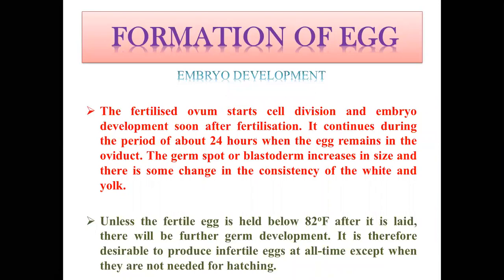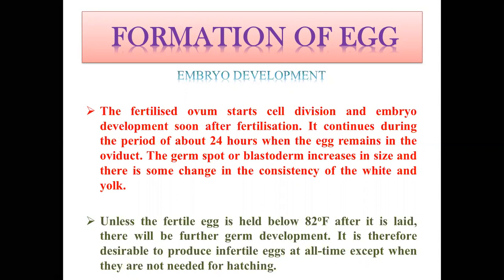The germ spot or blastoderm increases in size, and there is some change in the consistency of the white albumin as well as in the yolk. Unless the fertile egg is held below 82 degrees Fahrenheit after it is laid, there will be further germ development. It is therefore desirable to produce fertile eggs at all times except when they are not needed for hatching. It is also advised that only when you want fertile eggs should the hen be mated. Otherwise, it will produce non-fertile eggs.